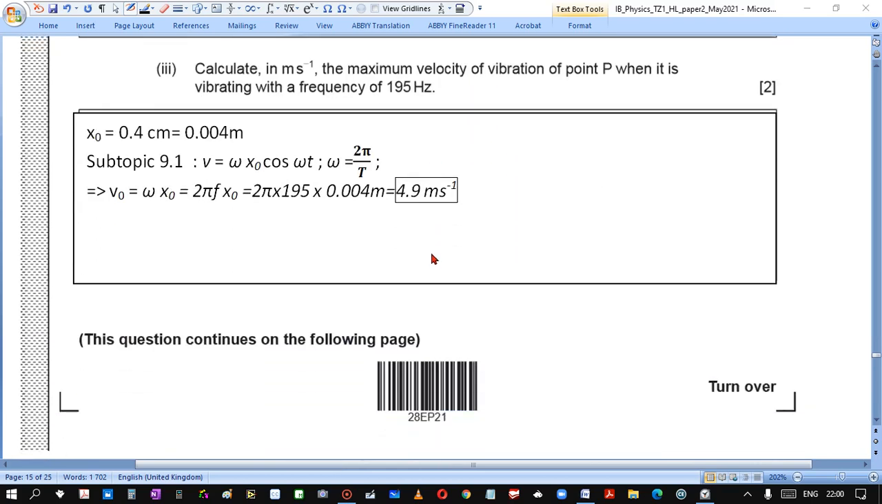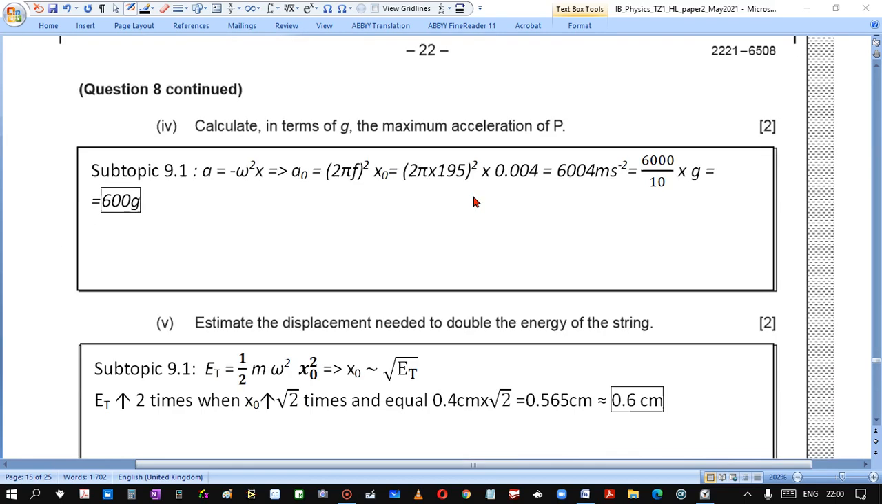Calculate, in meters per second, the maximum velocity of vibration at point P when it is vibrating with frequency 195. So amplitude is 0.4 centimeters. We change it into meters. From subtopic 9.1 we realize that amplitude of velocity is omega times amplitude of displacement. Omega is 2 pi f, f is frequency, and we put in numbers and we get the speed.